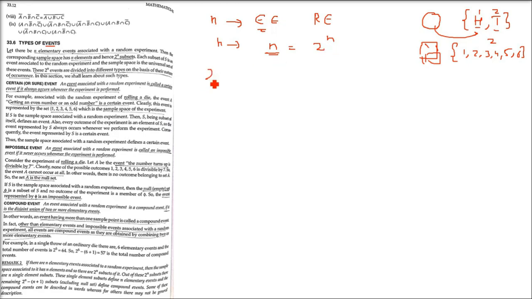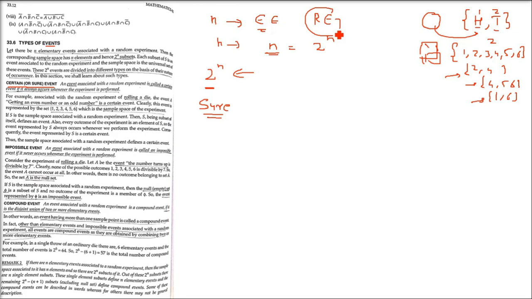So each subset of S is an event associated with the random experiment, and the sample space is the universal set of these events. For example, if I take 2 and 4 from here, or 4, 5, 6, or 1, 6, these are all different events and they are subsets also. They are different, but they are subsets of the main set, the sample space. Now these 2 to the power n events, which we are calling 2 to the power n subsets, are divided into different types on the basis of their nature of occurrence.